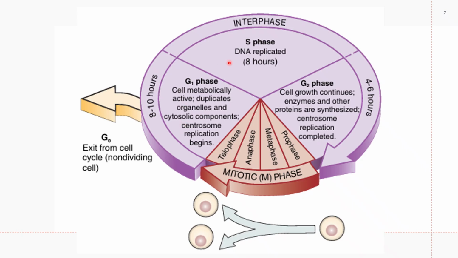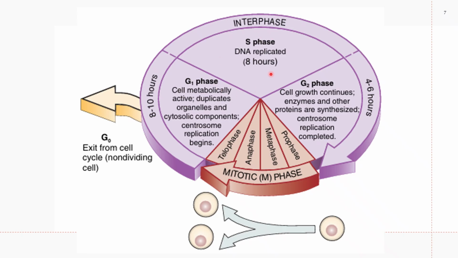Sorry. By the way, for the whole interphase, the G1 phase is not 25 hours. Correction for that: the G1 phase is 8 to 10 hours. The S phase is 8 hours, and your G2 phase is 4 to 6 hours. The M phase is somewhat short also. For your G1 phase, the cell increases its size and is metabolically active, duplicates the organelles and cytosolic components, and centrosome replication begins.